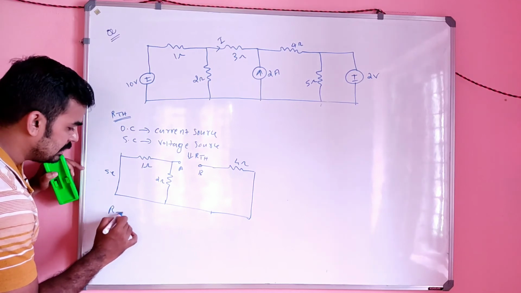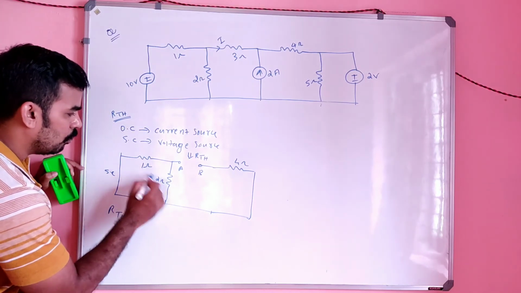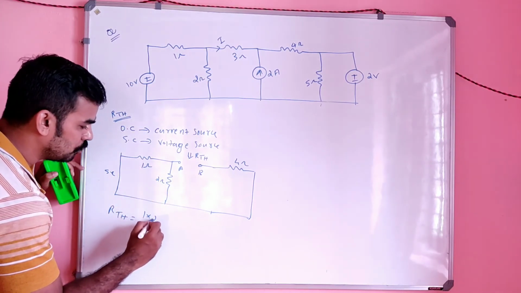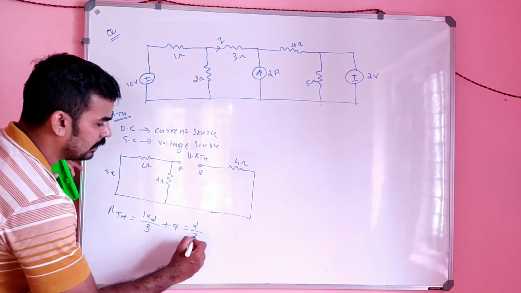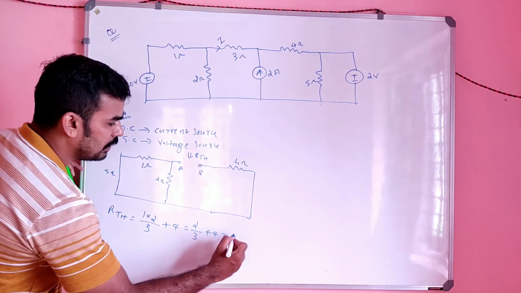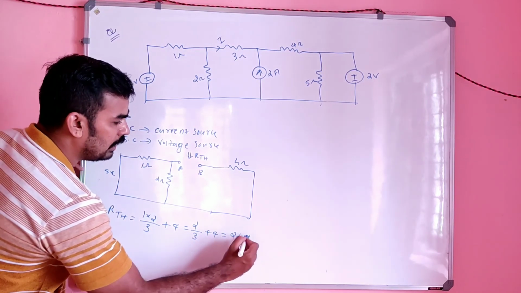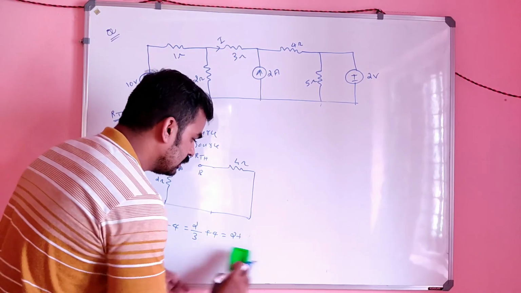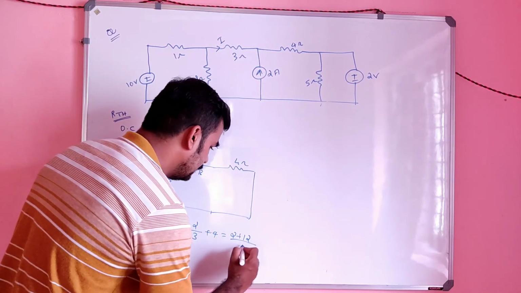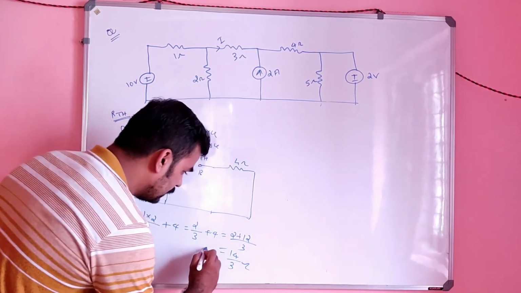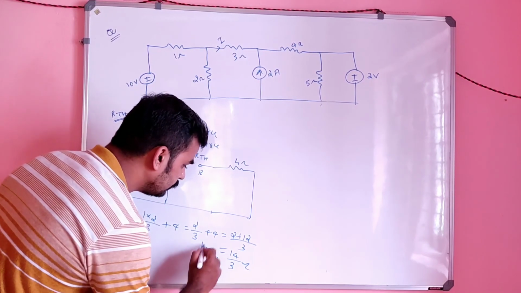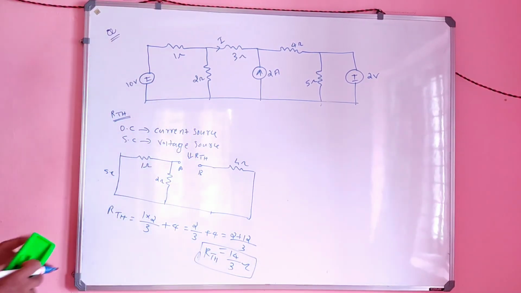So RThevenin is nothing but 1 into 2 in parallel, so 1 into 2 divided by 3 plus 4. That is 2 by 3 plus 4, which is 2 plus 12 by 3, which is equal to 14 by 3 ohm. That is nothing but RThevenin. So now you have the value of RThevenin. It is 14 by 3 ohm.